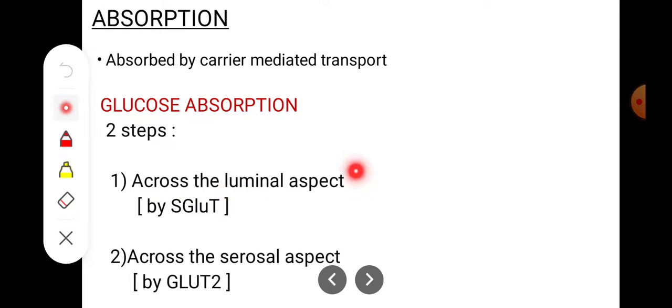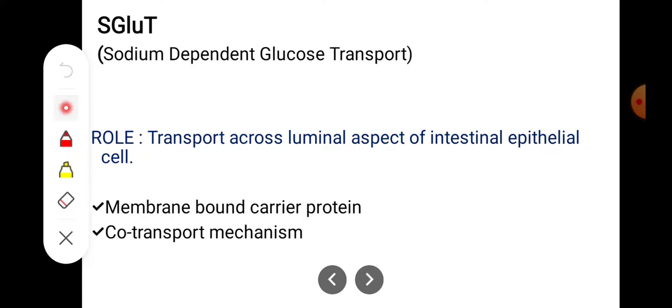The first is across the luminal aspect with the help of SGLUT, that is, sodium glucose transporter. And the second is across the serosal aspect by glucose transporter 2, simply GLUT2. So glucose absorption occurs by carrier mediated transport. There are two carriers: across the luminal aspect we have the sodium glucose transporter, and across the serosal aspect we have the glucose transporter. So what is this sodium dependent glucose transporter?